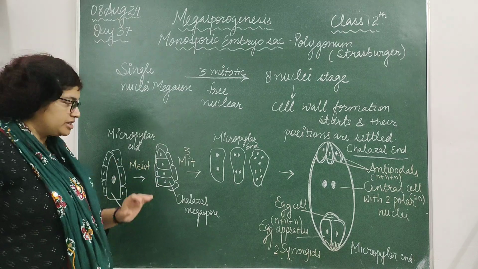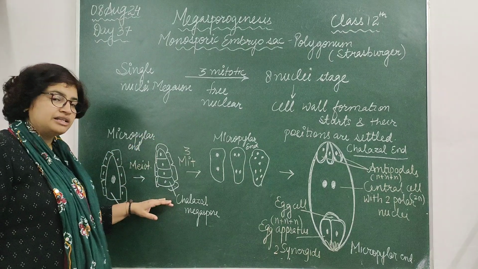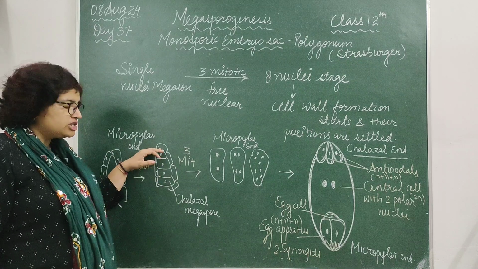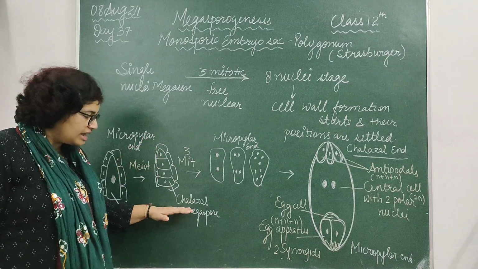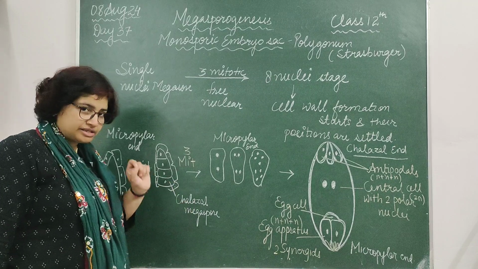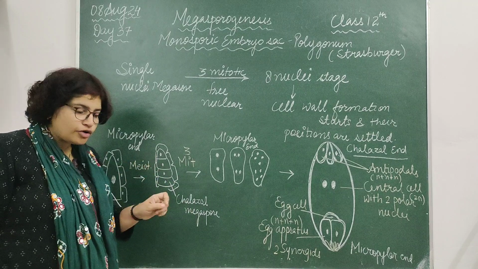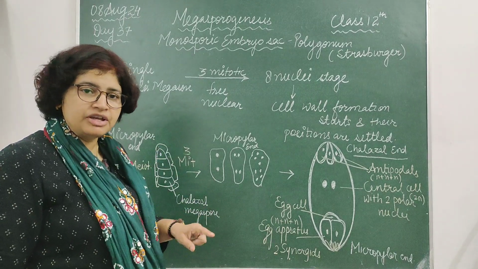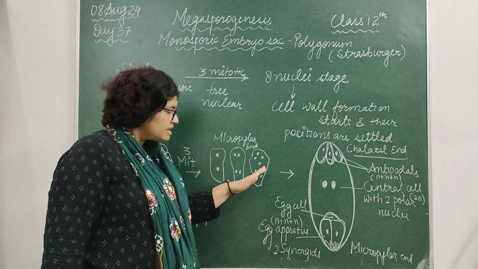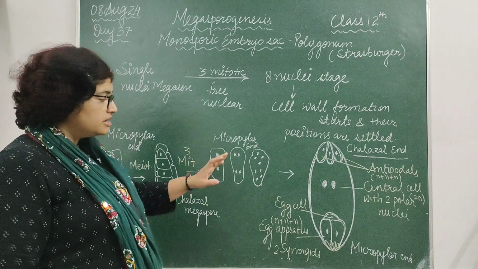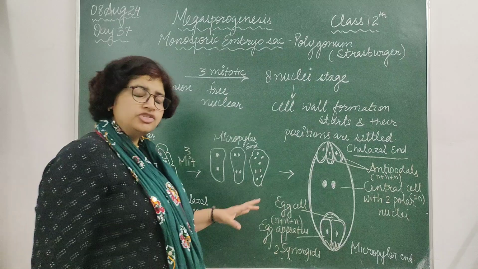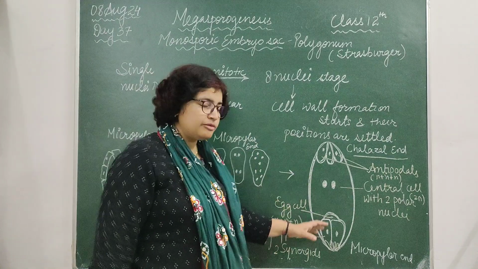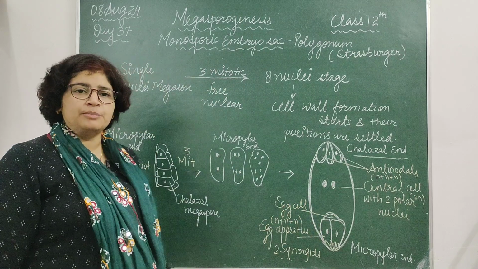So this megaspore mother cell will undergo meiotic division and form 4 megaspores. This is the micropylar end and this is the chalazal end. As I told before, the chalazal megaspore will remain functional and the rest of the 3 will degenerate. The chalazal megaspore will undergo, its nucleus, not the complete megaspore, 3 consecutive mitotic divisions and become an 8-nucleate structure. These 8 nuclei form cell walls around them and are localized at certain positions, forming this kind of mature embryo sac.